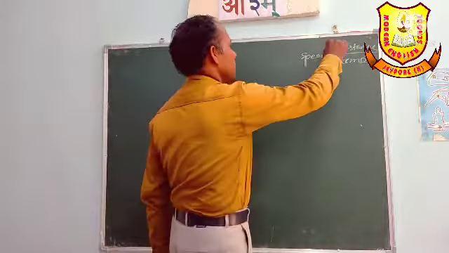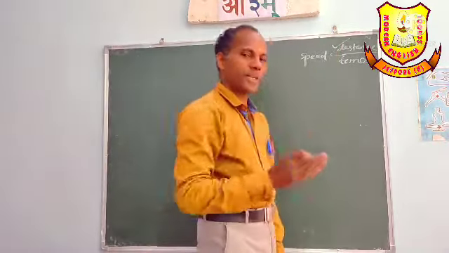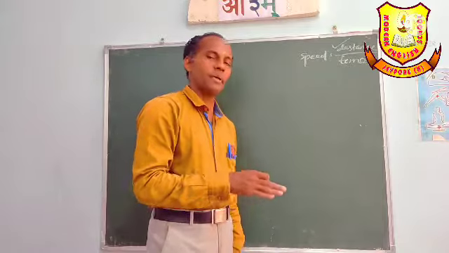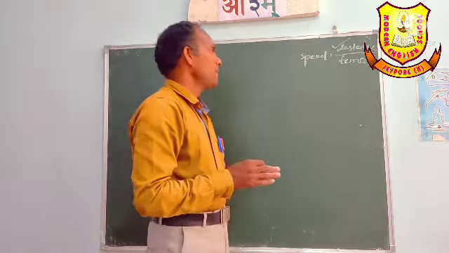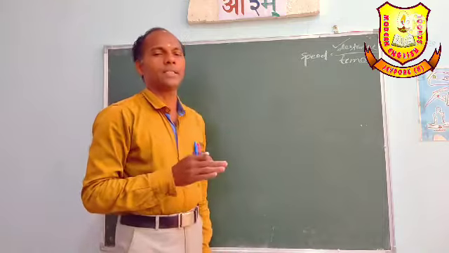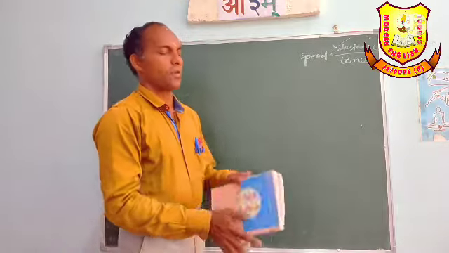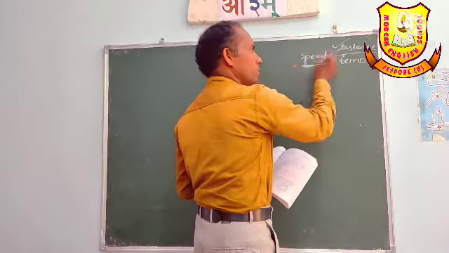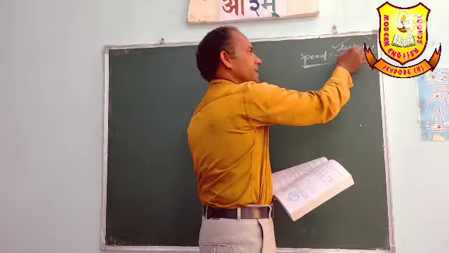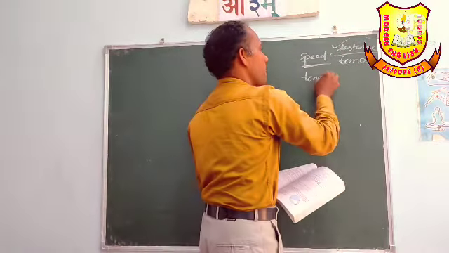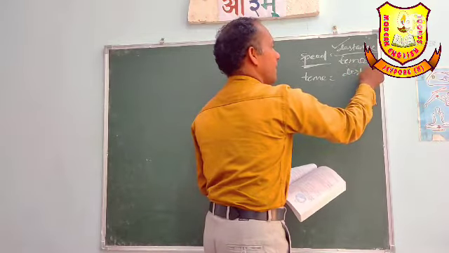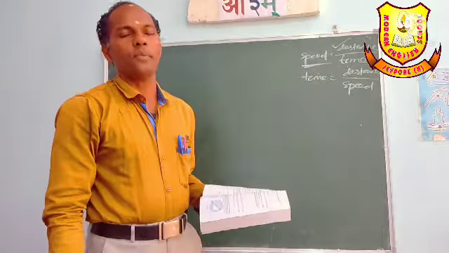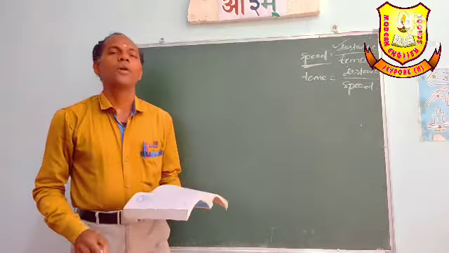So how much distance it has moved in the first minute, in the second minute also the same distance it has moved, third minute also the same distance. That means it covers equal distances in equal intervals of time. So speed equals distance by time, distance equals speed into time, time equals distance by speed. This is the common general thing we have to know.